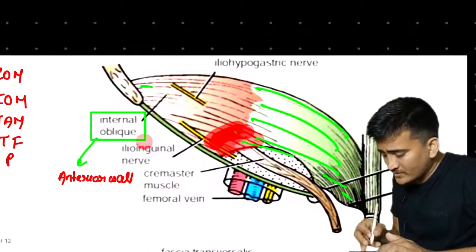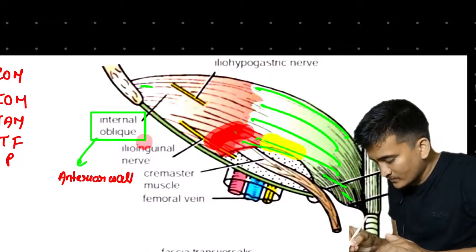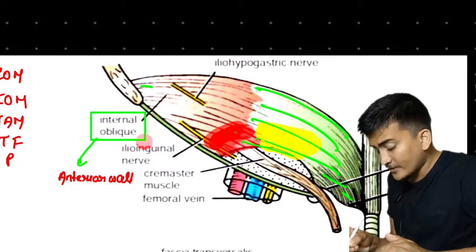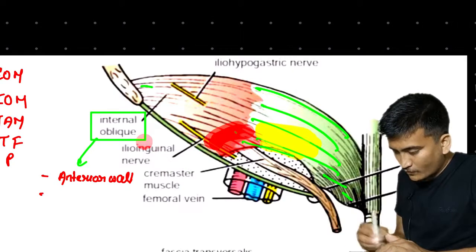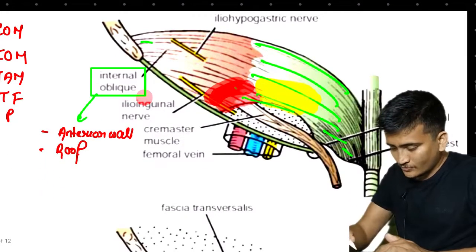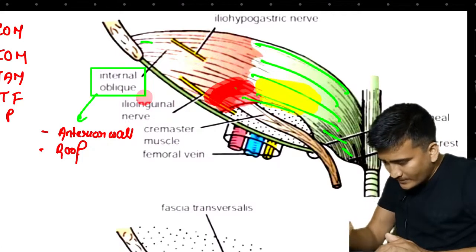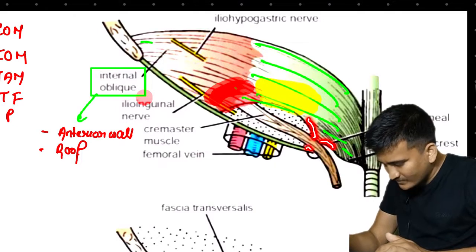Similarly, as you can see, its aponeurosis is extending in this area also, and here it is forming the roof of the inguinal canal. Similarly, if you concentrate right here, you can see this is going behind.